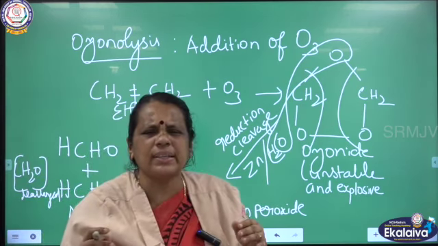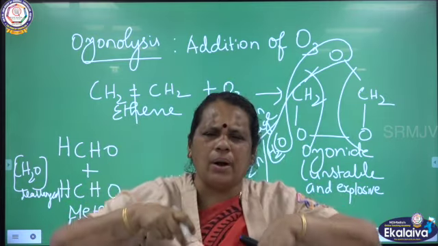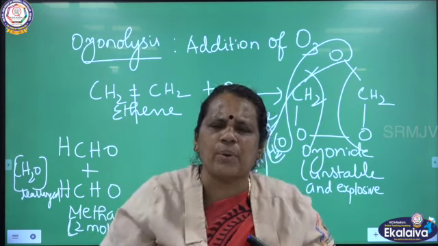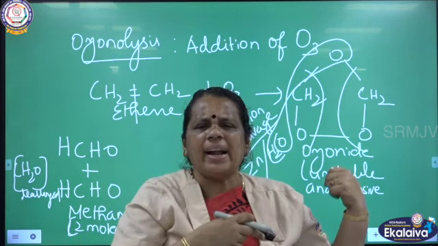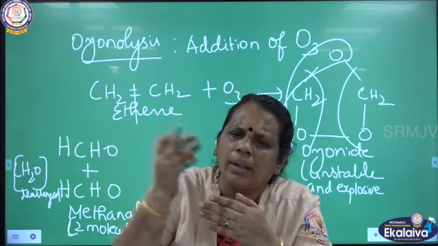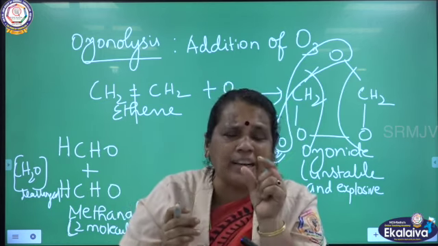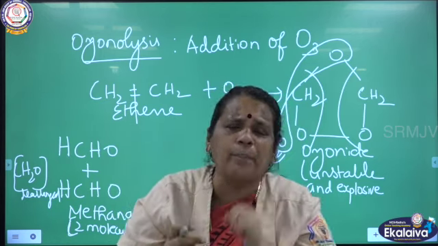What is ozonolysis? Adding ozone and cleaving the bond. We are going to break the unsaturation point, the double bond here. I have added ozone to ethene, so the double bond is broken. All the three oxygen atoms are brought inside. So what is the compound I am getting here? An intermediate compound, an unstable explosive, which is the ozonoid.